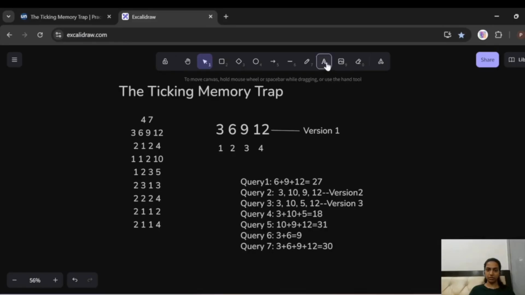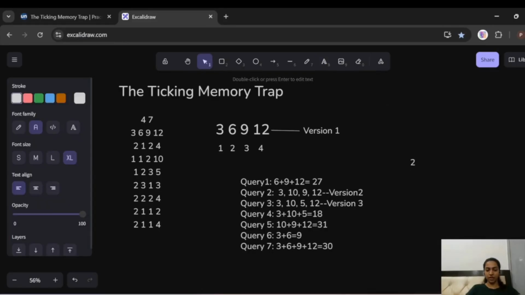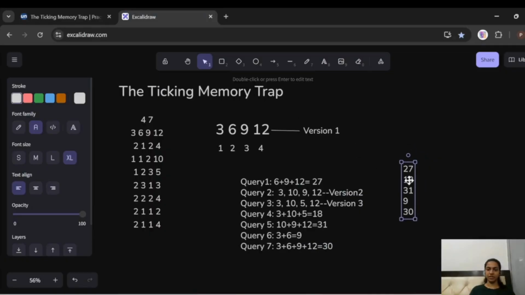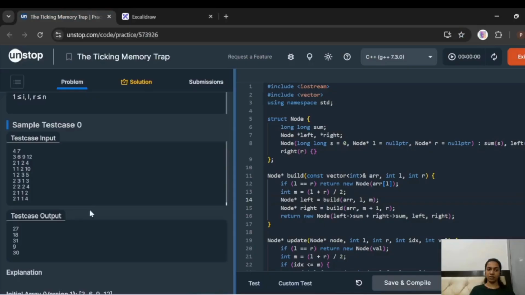We got, after addition, the values 27, 18, 31, 9, and 30. So the answer is 27, 18, 31, 9, 30. Correct? This is what we did, and this is going to be our answer.